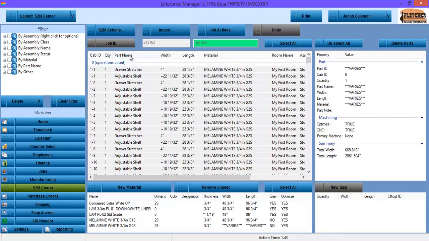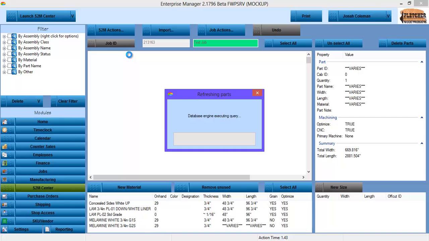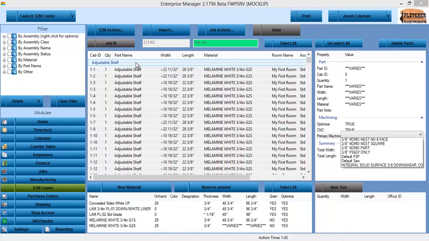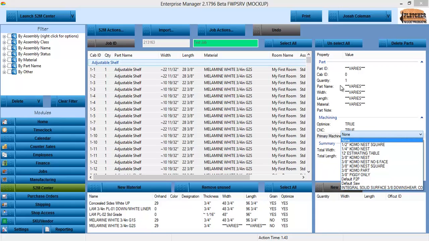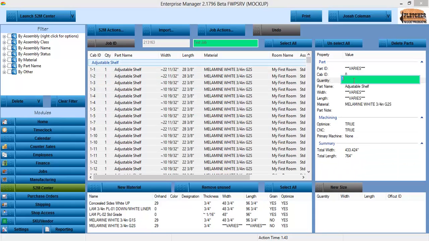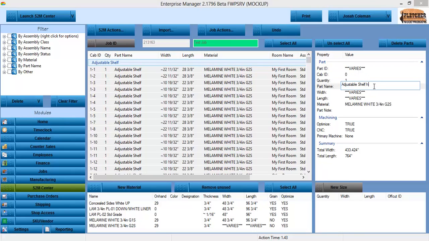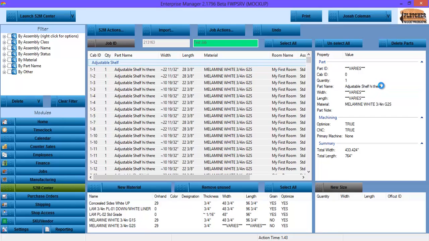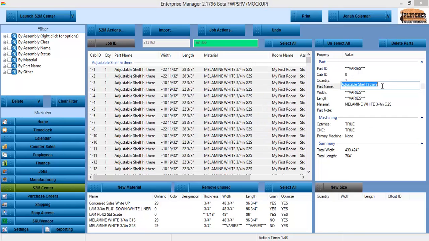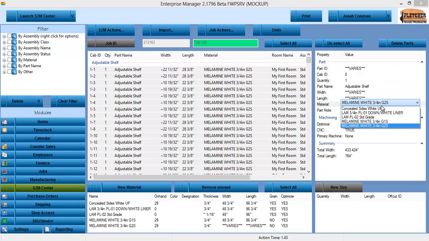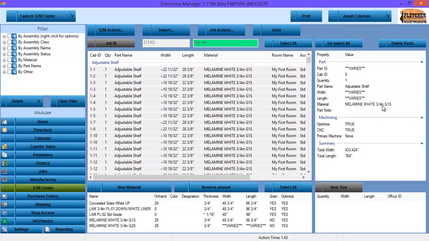We can also, let's sort by part name real quick. It's AutoCAD style editing, so if we multi-select, we can change them all with one quick thing. I could change the quantity of all these parts to 2. I could change their part name to something else. I could change their material with one fell swoop. Say these are all going to be good one side. We'll set that back.